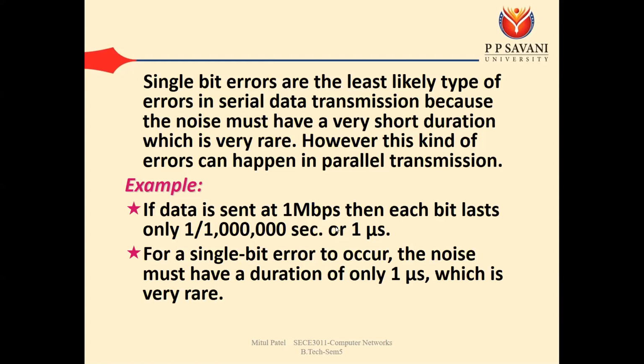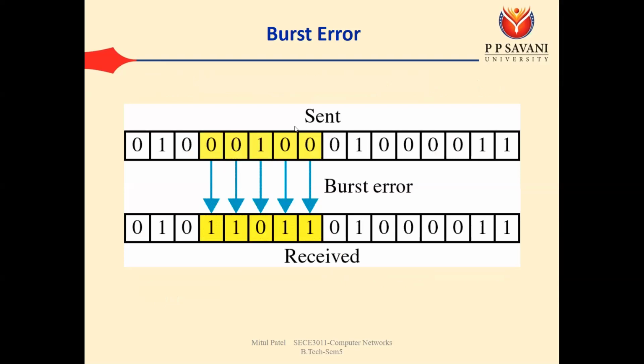We saw this in TDM, time division multiplexing, when we were finding the input duration: if the link speed is 1 Mbps, the time required for 1 bit is 1 microsecond. So for a single bit error to occur, the noise must have a duration of only 1 microsecond, which is very rare. That's why we can say that single bit errors are the least likely type of error in serial data transmission.